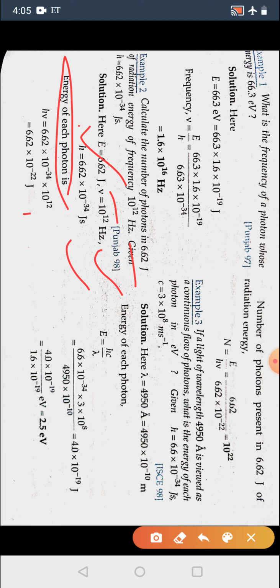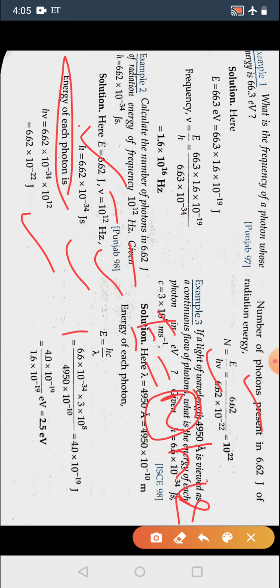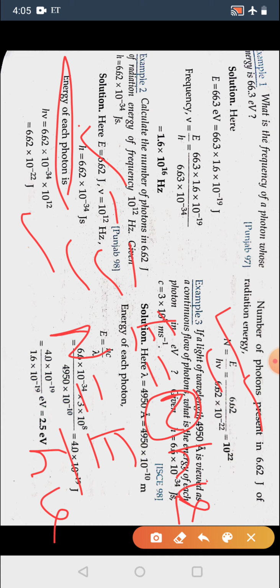Now the number of photons, actually it is E is equal to n h nu. So we are asked to find n, so directly we can write n is equal to E upon h nu. So directly we can get the answer.